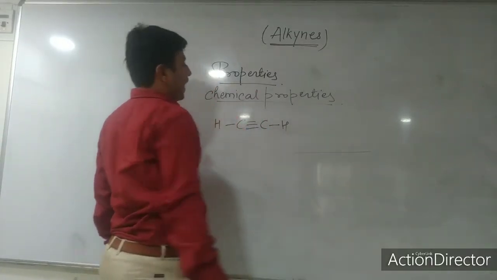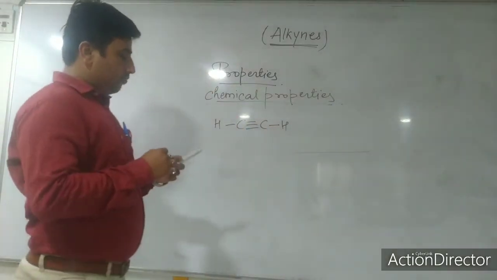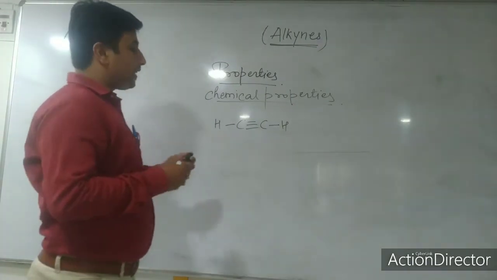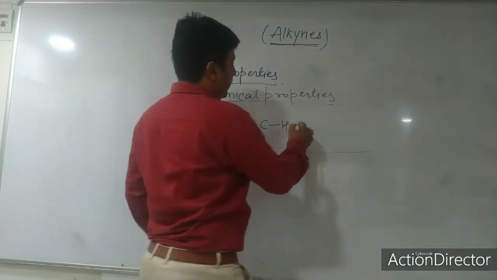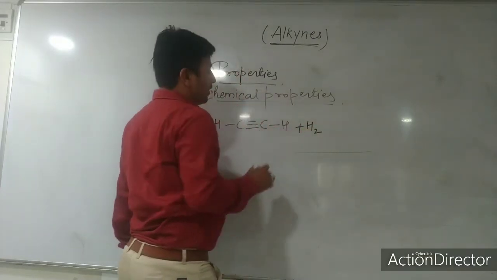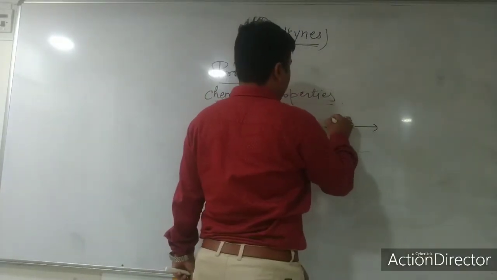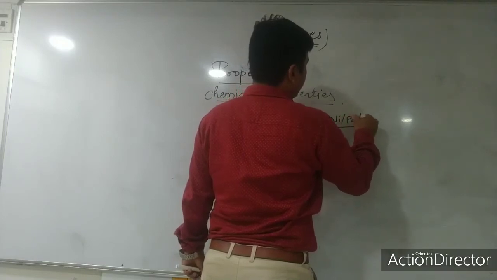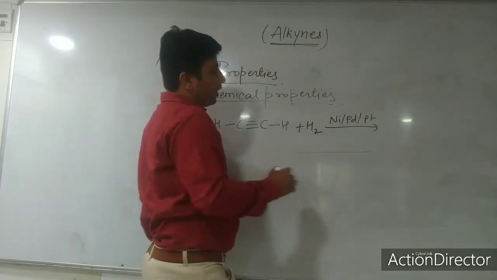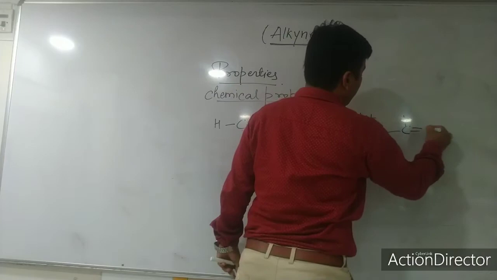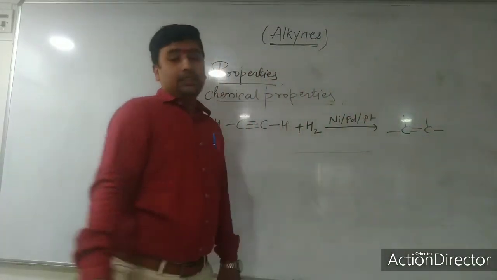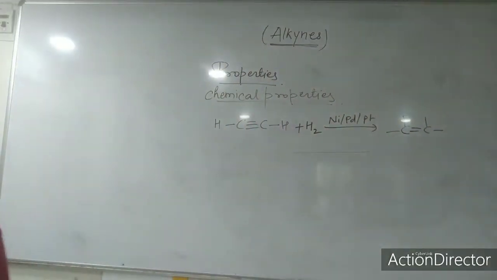If we do a reaction with hydrogen, in the presence of nickel, palladium or platinum, what will you get? Can you tell me? You will get ethene. If you have remembered ethene to ethyne, then you can tell me easily. So this is the first chemical reaction that I am showing you, and how it will work.